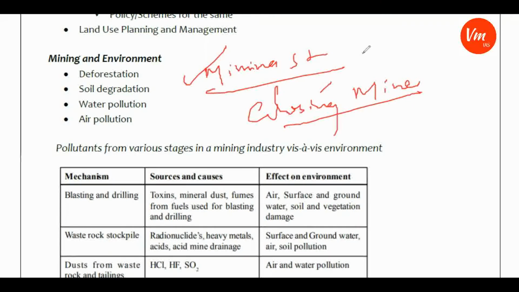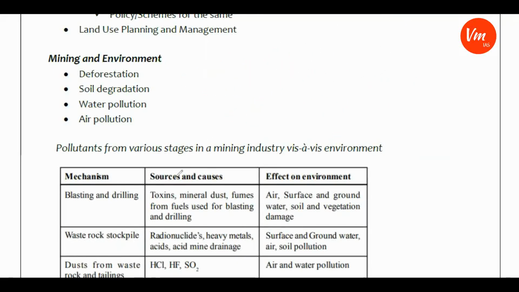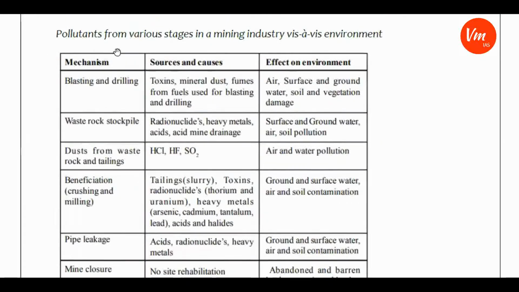What are the problem areas while starting the mine, what are the challenges while continuing the mine, and what are the problem areas or challenges while closing the mine. So this cycle approach will be very useful for understanding the problems of mining and environment, mining related issues. One more thing I wanted to provide is this table of pollutants from various stages in a mining industry.